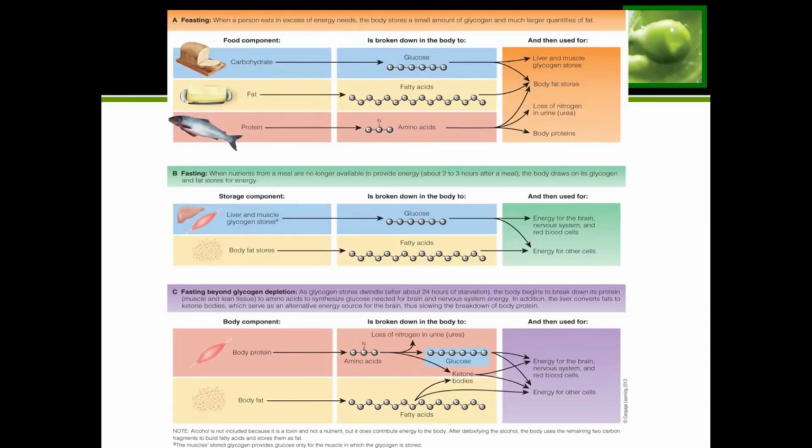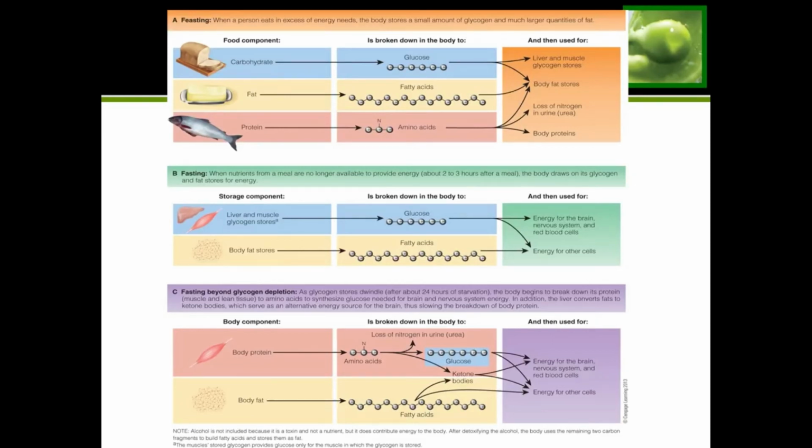In the carbohydrates bar at the top, it shows that some of the glucose is going to be used, some of it is going to be stored away in your glycogen stores, and then the rest is converted to fat. If you notice, the protein is the same thing. Some of the amino acids are used to make body protein structures, and then the rest of it is stored as fat.